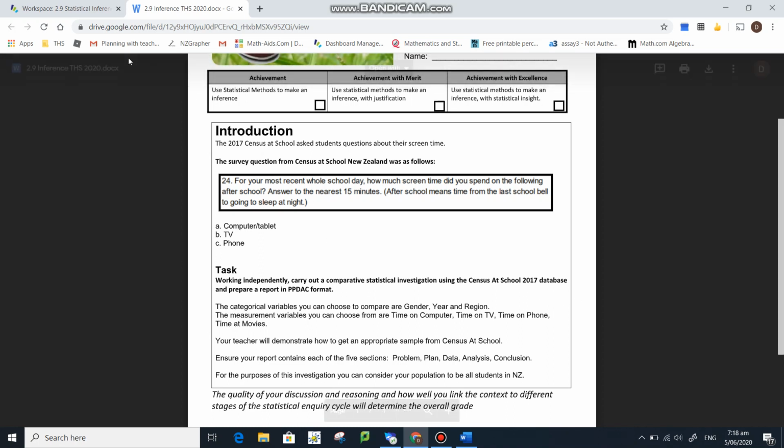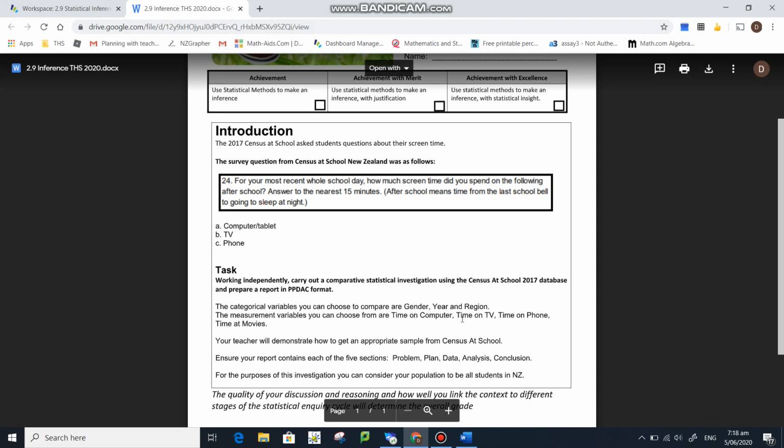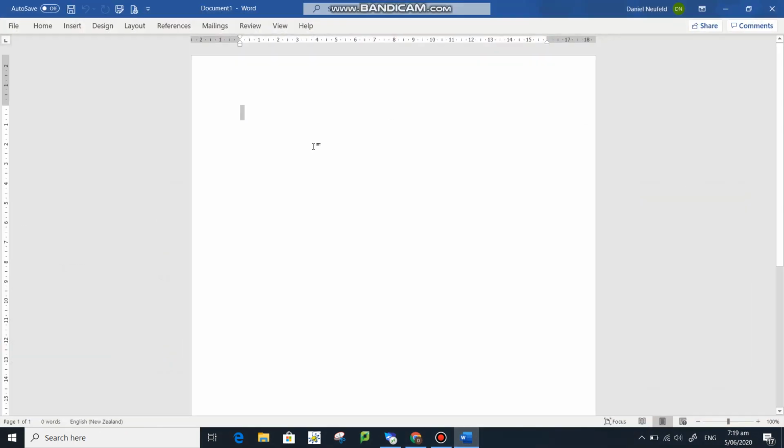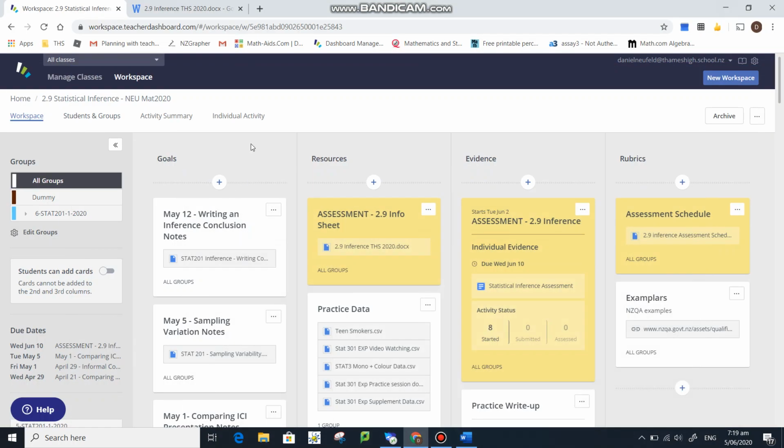Okay. So, first of all, to get the data, we need to go to Census at School. Remember, over here, this looks a little bit different than yours. You just have a get started to open up your Word page. Okay, so you'll click on that and you'll get a little Word page. Now this one is blank for me, but you actually have all the little sections already there, ready for you to go. Okay. So first of all, we have to get a sample from the Census at School website. So we'll go there.